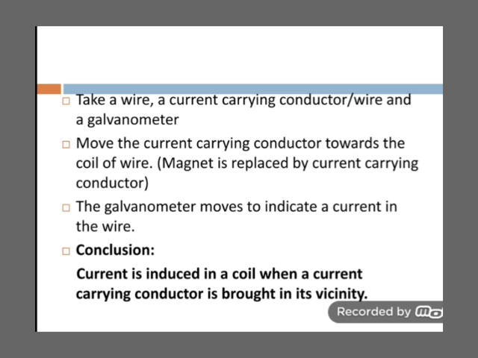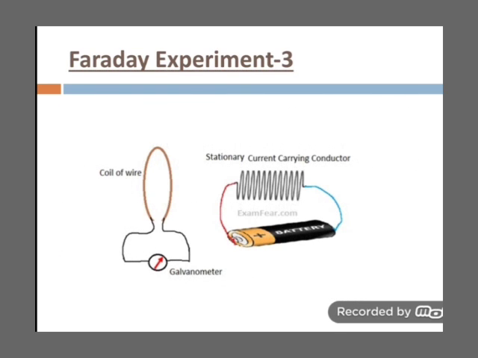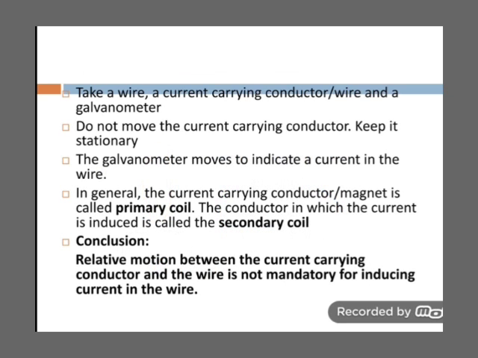It is also concluded that current is induced in a coil when a current carrying conductor is brought in its vicinity. Third experiment. Here it is the same experiment as before. The difference is that the current carrying conductor is kept stationary and the coil of wire is moved. Take a wire, a current carrying conductor and a galvanometer. Do not move the current carrying conductor, it is kept stationary. The galvanometer moves to indicate a current in this way. You can say that the current carrying conductor is called the primary coil. The conductor in which the current is induced is called the secondary coil.